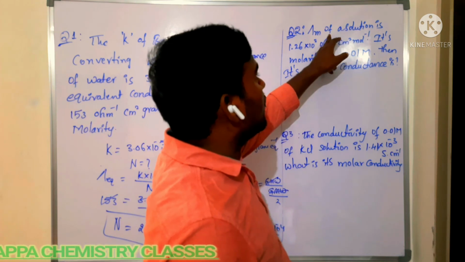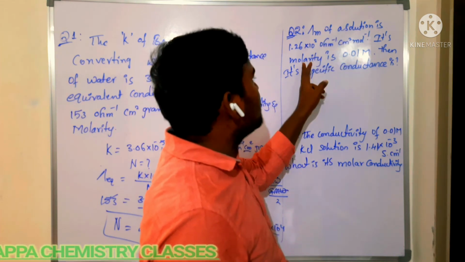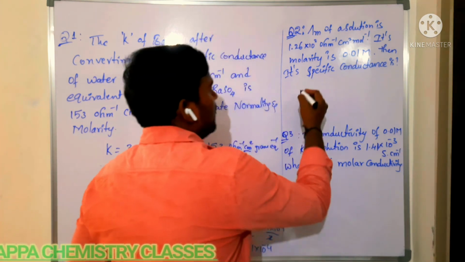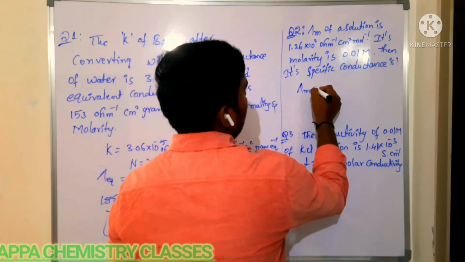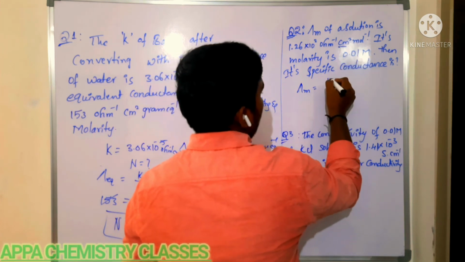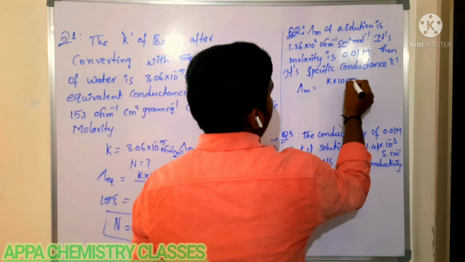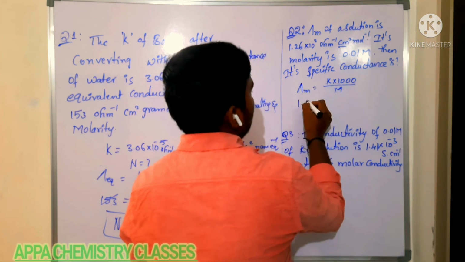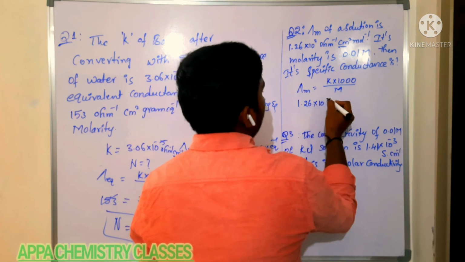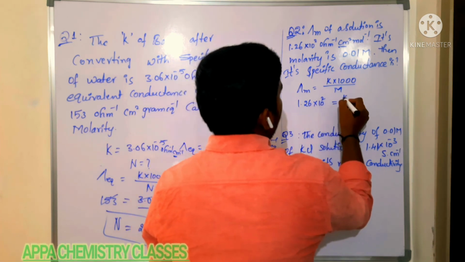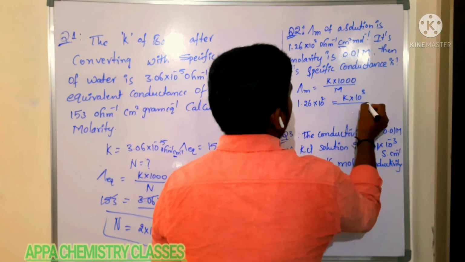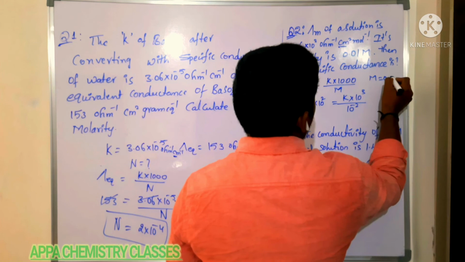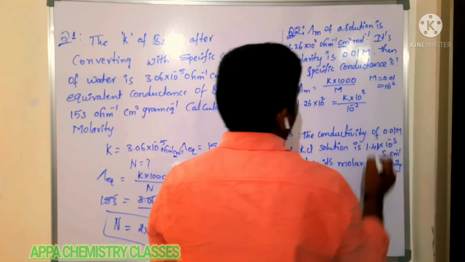Next we'll see the second question. The molar conductance of a solution is given, and its molarity is 0.01 M. They are asking for the specific conductance. Molar conductance is equal to K into 1000 by molarity. Molar conductance is 1.26 into 10 power 2. Specific conductance we have to calculate: 10 power 3 by molarity, which is 0.01, that can be written as 10 power minus 2.